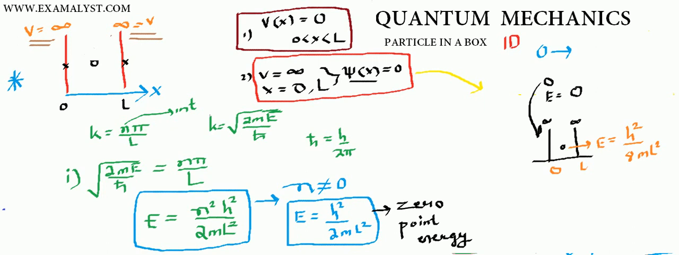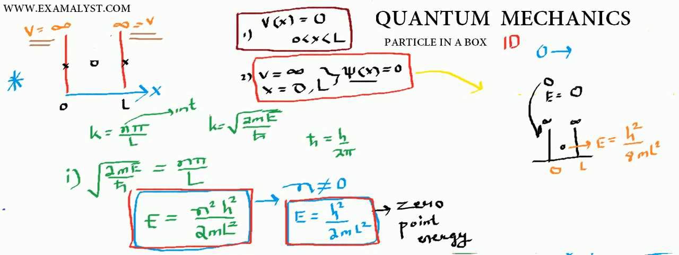Agreed? So the two most important things are: point number one, the energy of the electron is discrete. And point number two, there is something called the 0 point energy with which the electron is always there in the box. From where this energy comes, we have no idea, but it comes. Agreed?